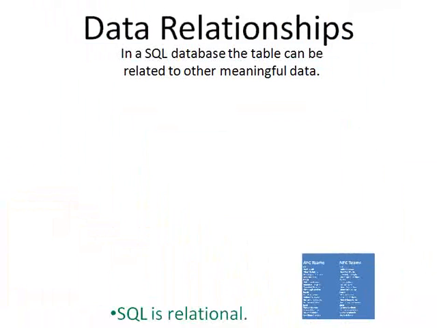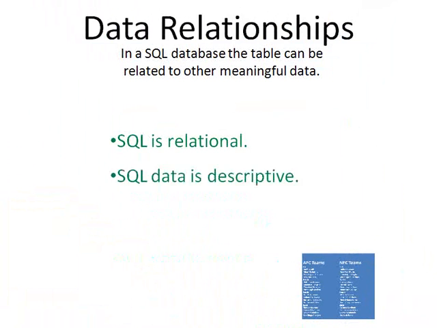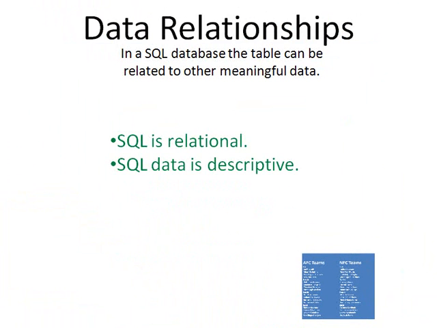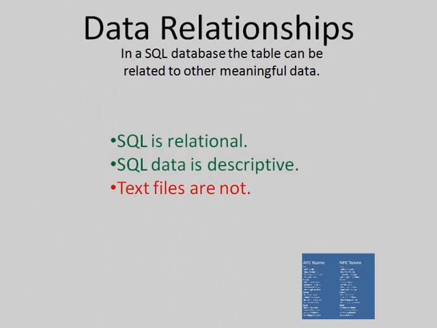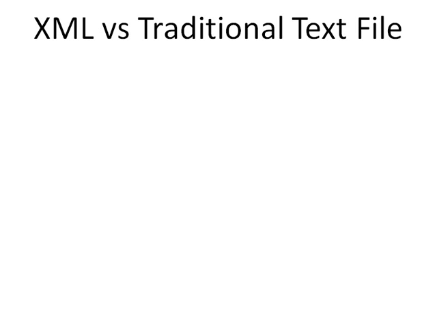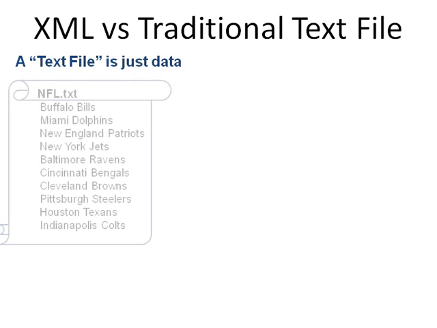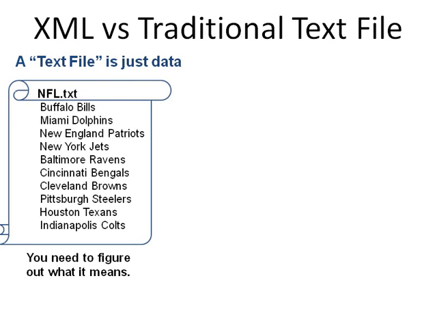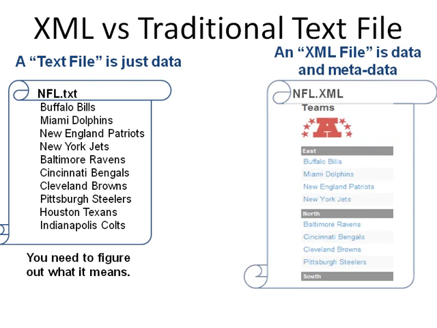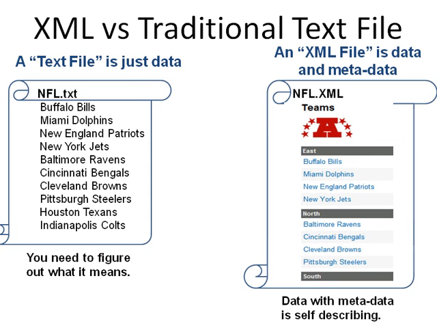We already know that SQL is relational, SQL data is descriptive, and text files are not. It's just flat lists of data. So, how about an XML versus a traditional text file? The text file, just data. You've got to figure out or know what all that means. XML files are data plus metadata, kind of like an outline.